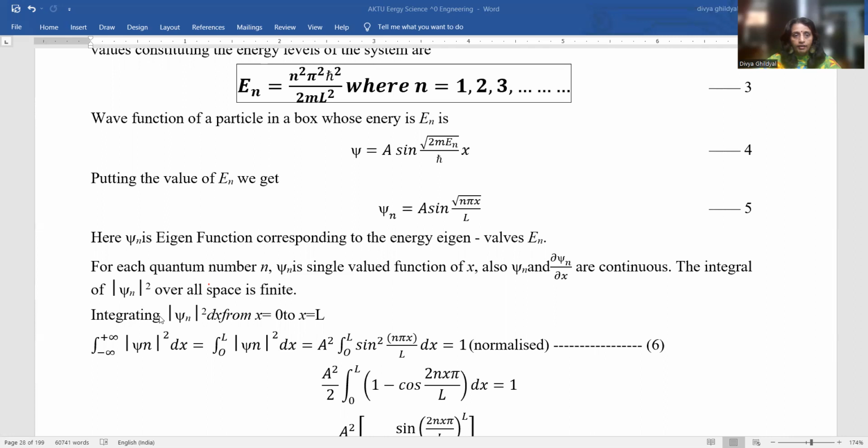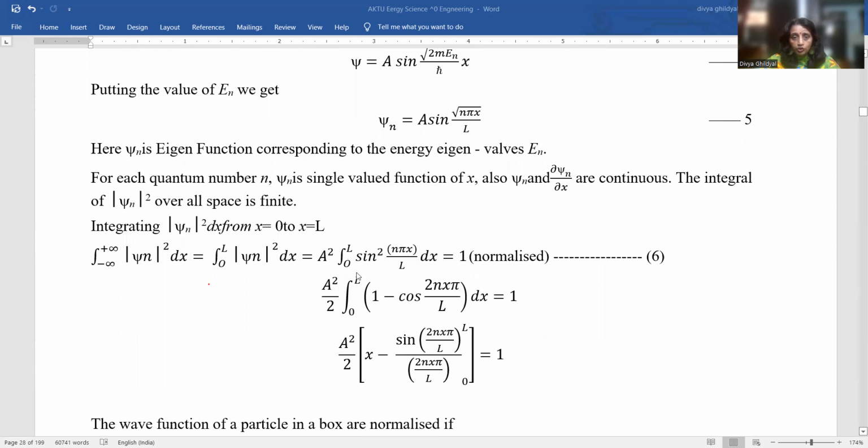So I will integrate this over the whole space from x equal to 0 to x equal to L, which are my limits here: A² ∫ from 0 to L of sin²(nπx/L) dx will be equal to 1. This is the expression for the normalization condition. The integral of φn² dx should reduce to 1, and φn is this, so its square comes out as this.